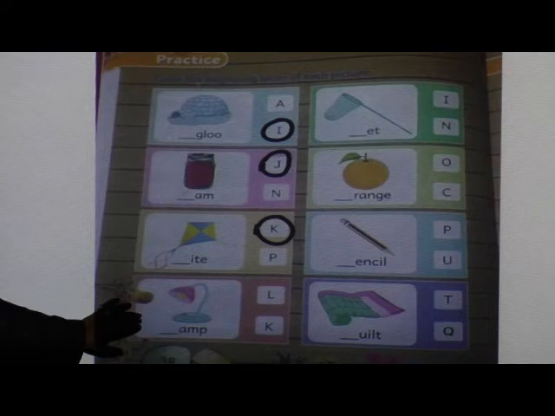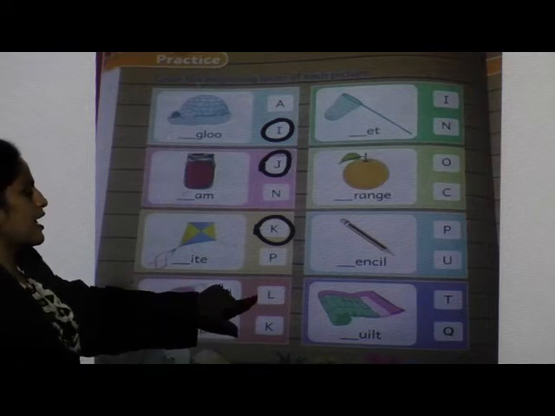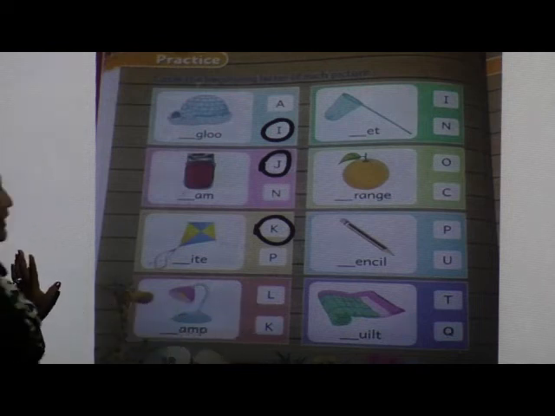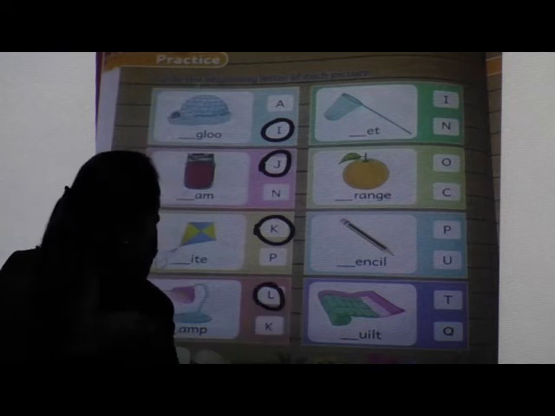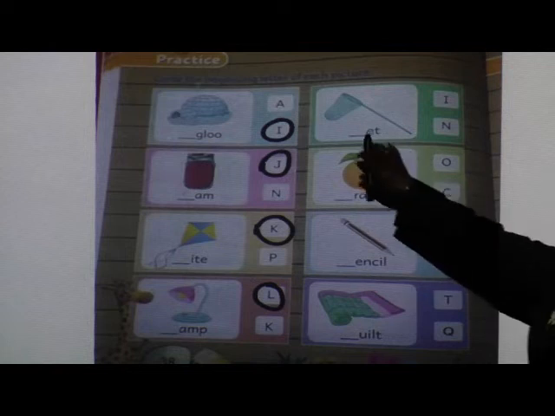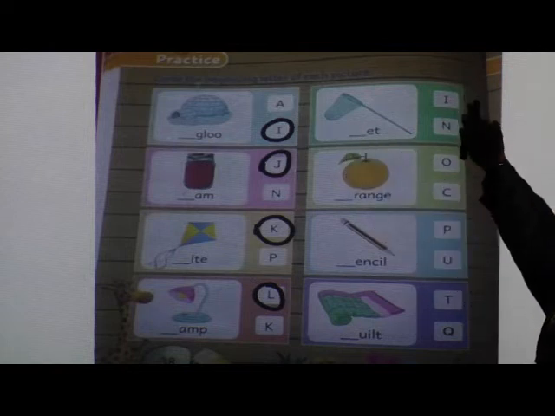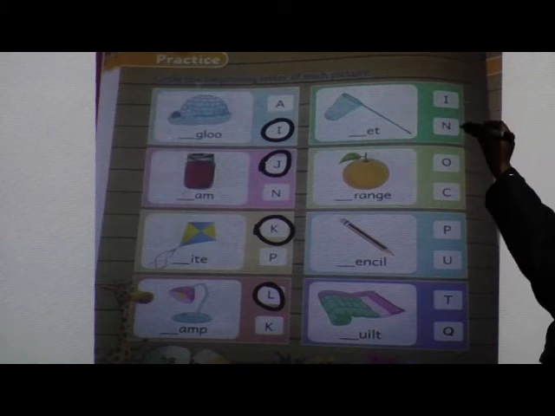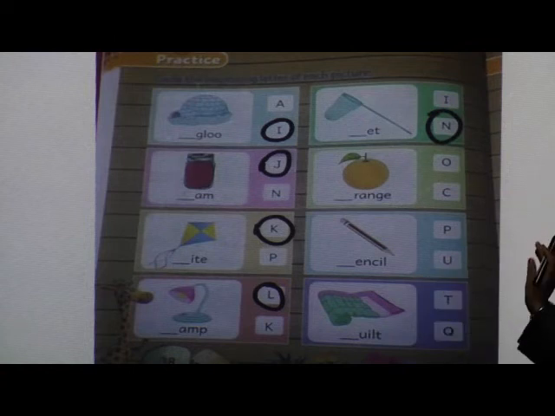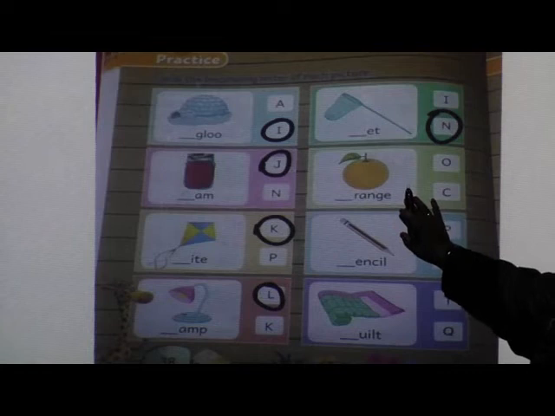Next picture, lamp. What will be the beginning letter? L or K? L for lamp. Very good. So you have to circle letter L. Done? Next picture, what is this? Net. So what will be the beginning letter? I or N? N. Very good. N for net.